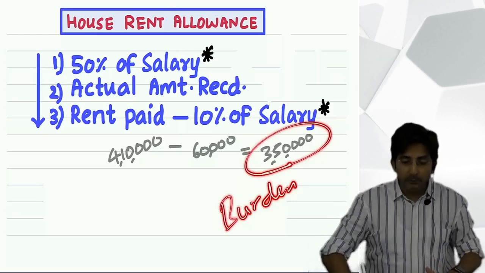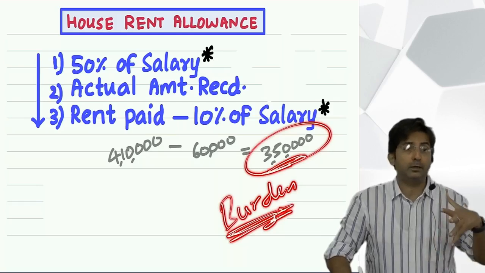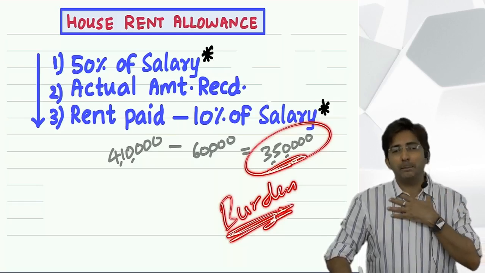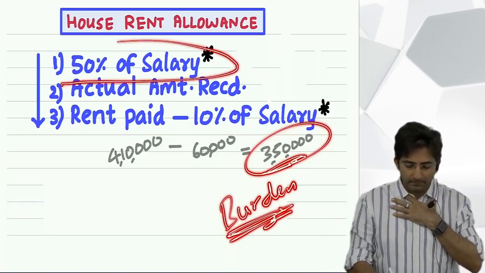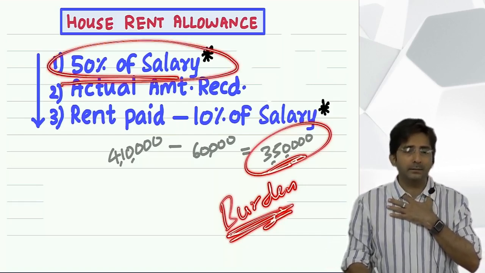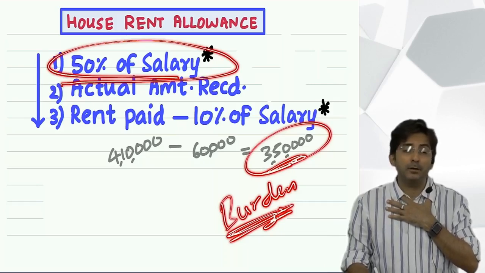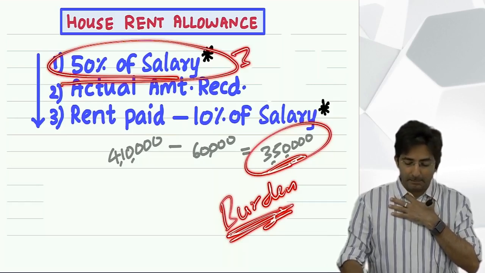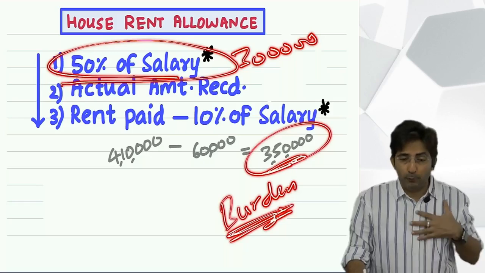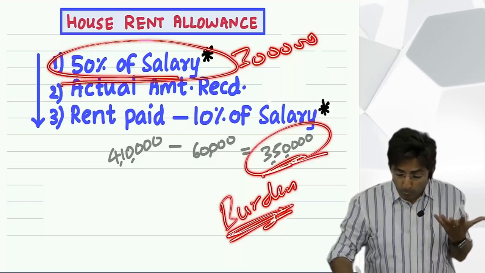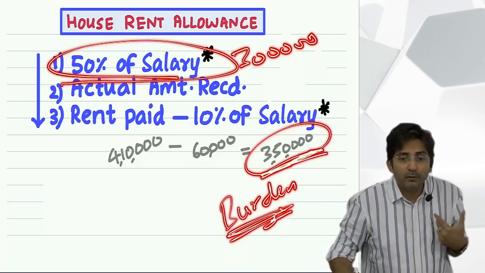But now the government will say, see, we understand you have got a burden of 3 lakh 50,000, but we also have a capacity to help you. We can help you maximum 50% of your salary. And what is your salary? 6 lakhs. 50% of that? 3 lakhs is the maximum budget. We understand, we have full pity that you have to suffer a burden of 3 lakh 50,000. But then we have our capacity.